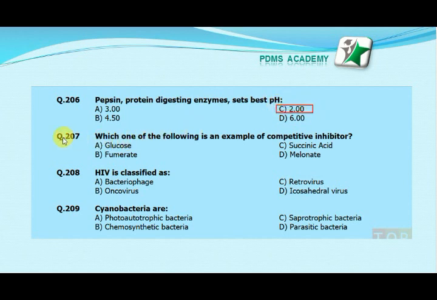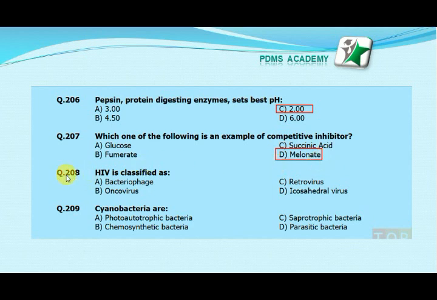Our next MCQ is: which one of the following is an example of competitive inhibitor? Option A, glucose; option B, fumarate; option C, succinic acid; option D, malonate. Our correct answer is D, malonate.